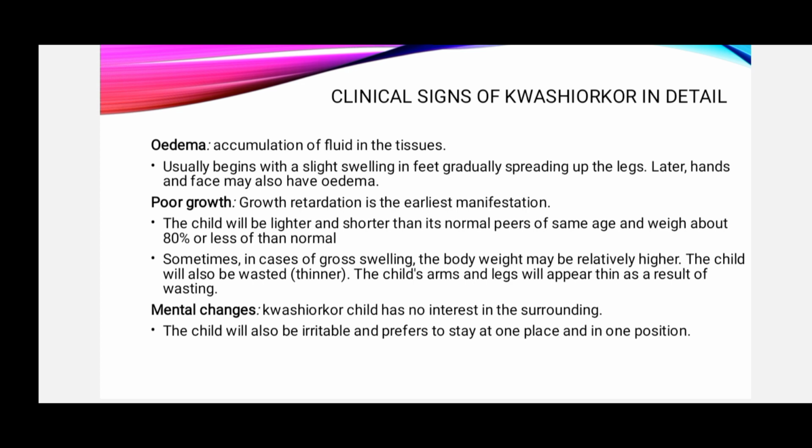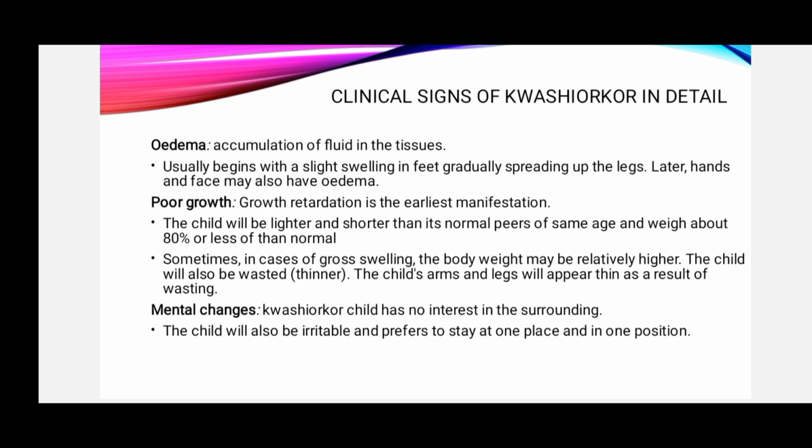After that is poor growth. Growth retardation is the earliest manifestation. The child will be lighter and shorter than normal peers of the same age and weigh about 80% or less than normal. Sometimes, in case of gross swelling, the body weight may be relatively higher. The child will also be wasted. The child's arms and legs will appear thin as a result of fasting.